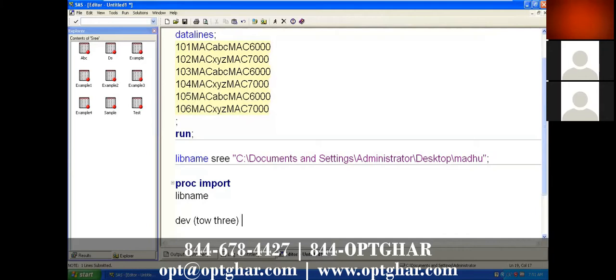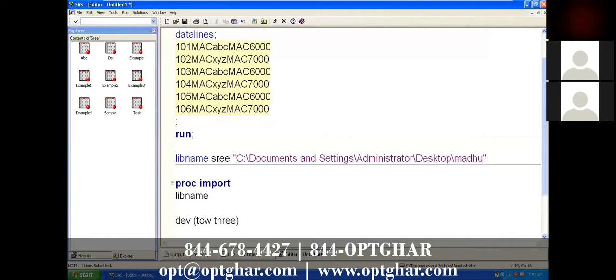But after developing your data sets and your reports, you need to send all the reports and all the data sets to the testing server to test it. In such a case, you need to import all the data sets from a particular location into your SAS at a time. At that time, if you use proc import, you cannot. But if you use the libname statement, you can easily import all the data sets at a time.